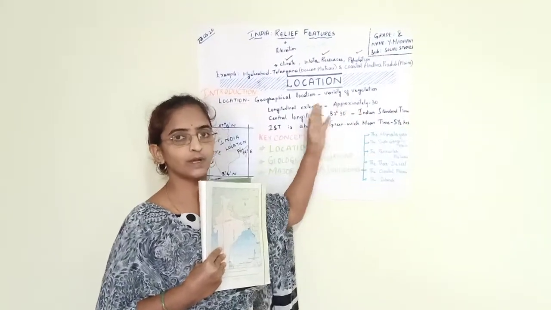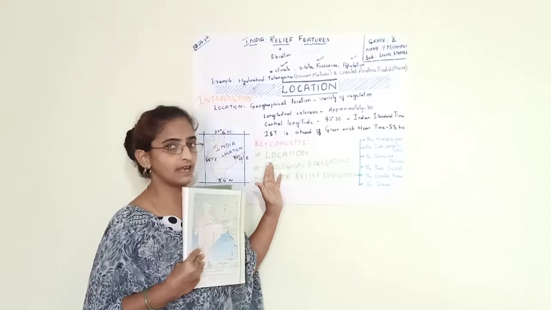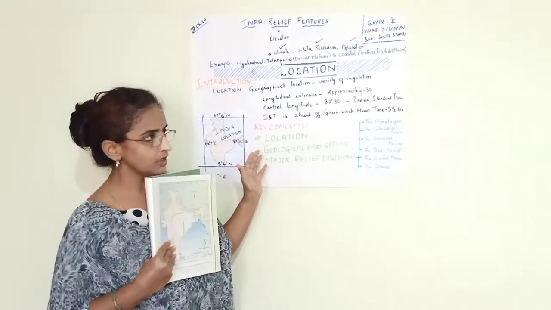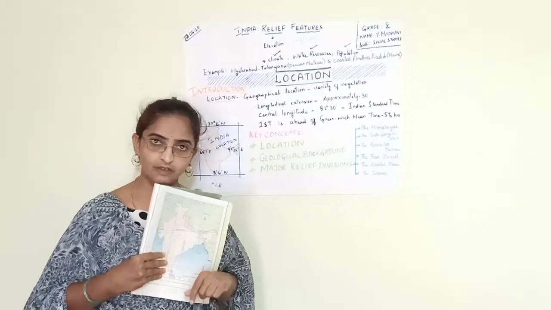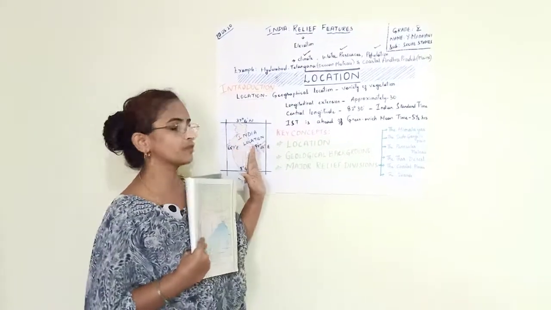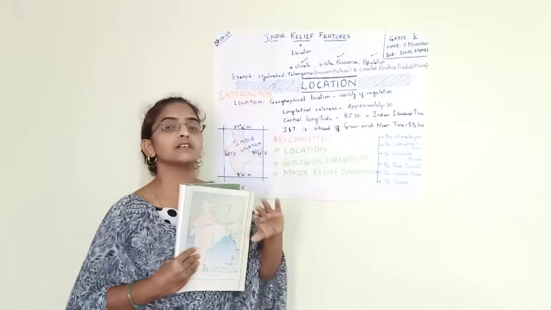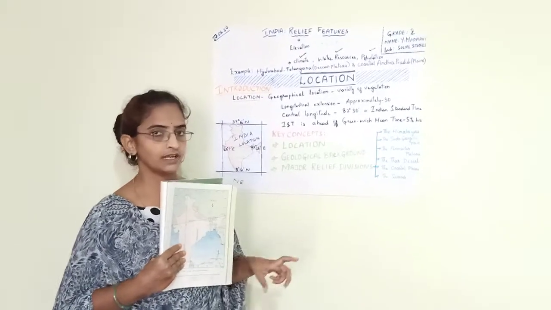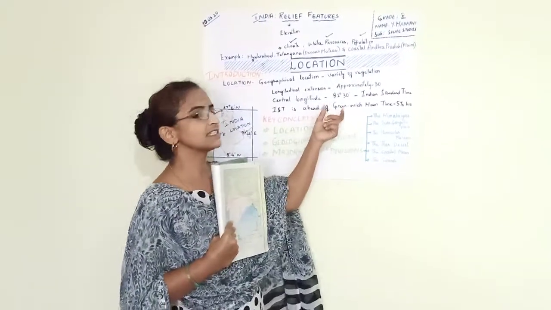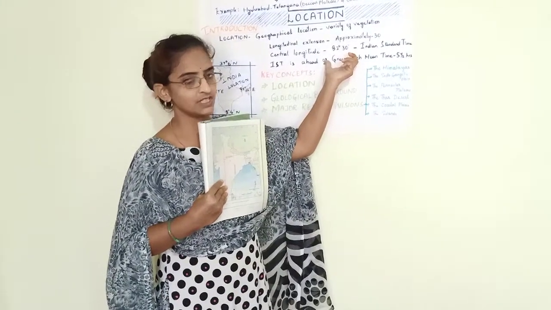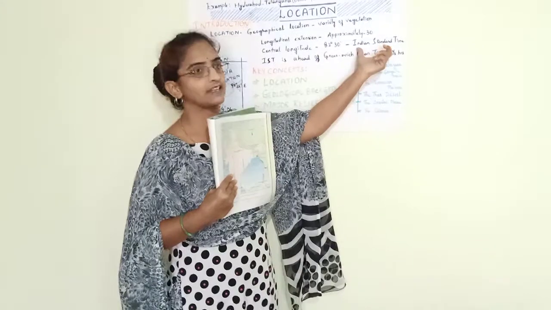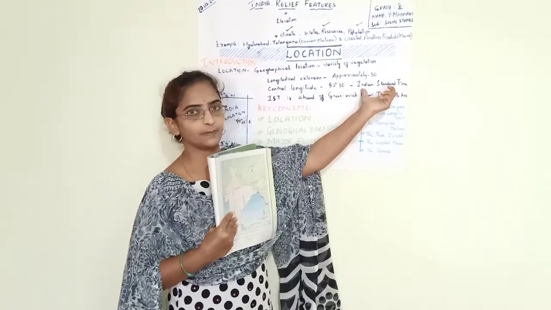I think you have learned all this in grade 9, and I hope you remember it. To avoid calculating time differences from one place to another, and to make a common time for the whole country, we consider the time based on 82 degrees 30 minutes longitude, which is called Indian Standard Time, IST.